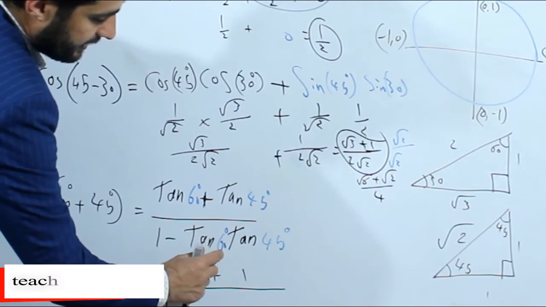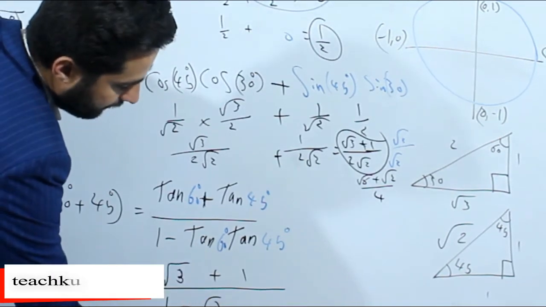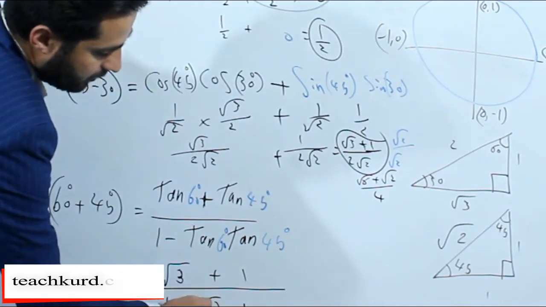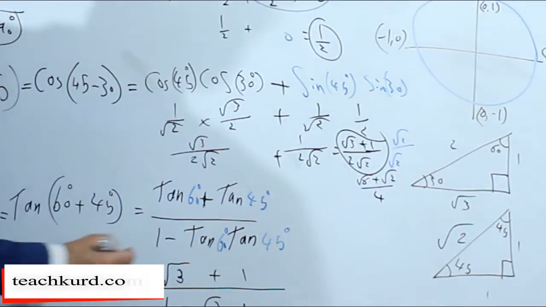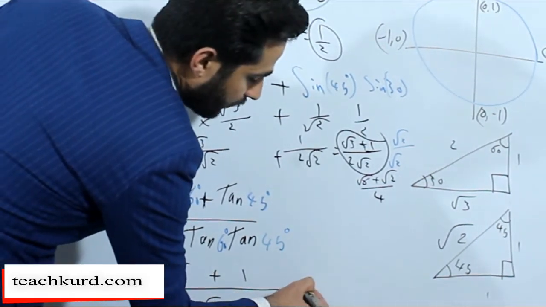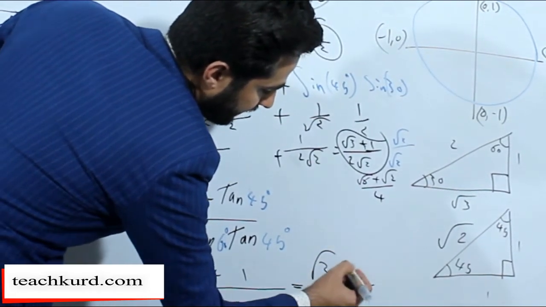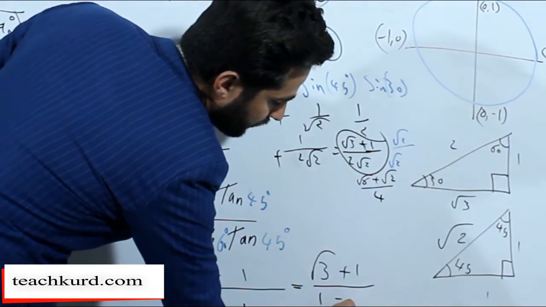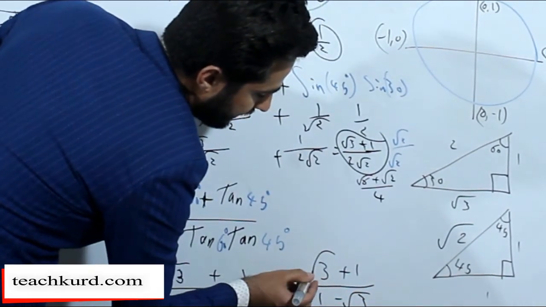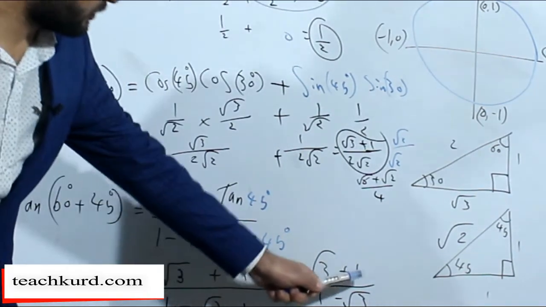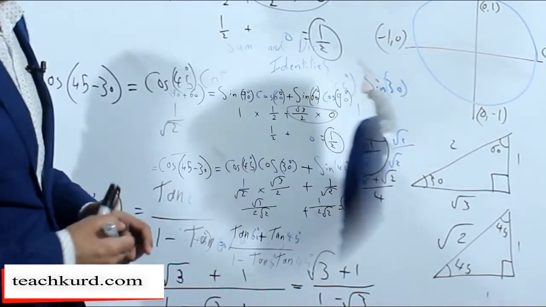1 minus tan 60, we said square root of 3, and tan 45 we said 1, so square root of 3 multiplied by 1 is square root of 3. So at the end, we conclude that we have square root of 3 plus 1 over 1 minus square root of 3.